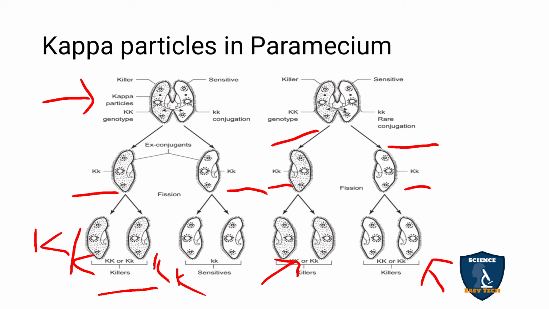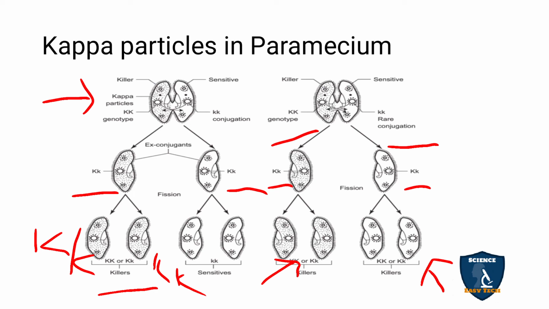And this was reported in Paramecium aurelia. So these kappa particles are the killer particles, and some of the organisms are harmed by them and show sensitivity, that is, they are sensitive to the kappa particles.